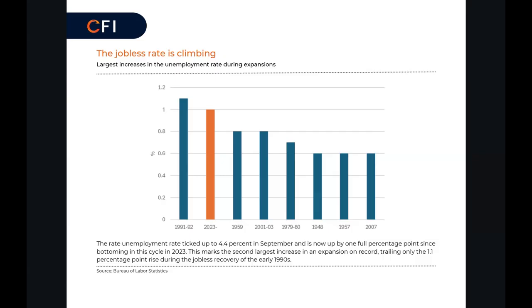1991, 92, obviously right after a recession. 1959, right before a recession, the recession that came in 1960. 2001 to 2003, right after the 2001 recession. 1979, 1980, right before the 1980 recession and the double dip with another recession in 1981. 1948, right before the 1948-1949 recession. 1957, right before the 1957 to 58 recession. And then 2007, of course, right before the global financial crisis, right before the '07 to '09 recession.